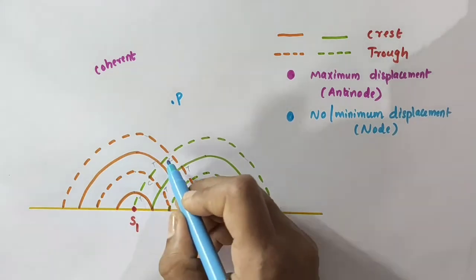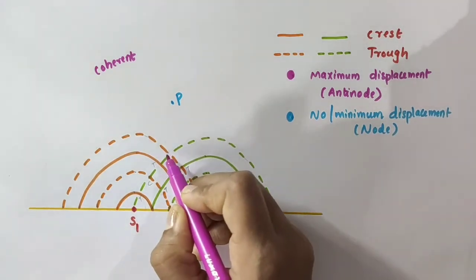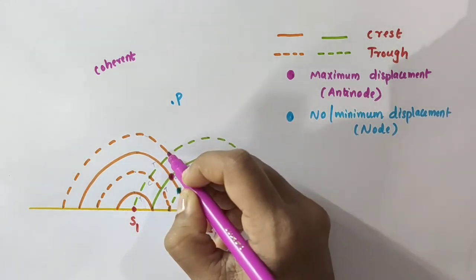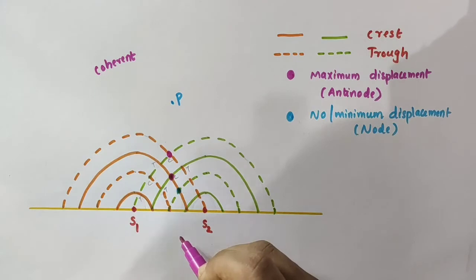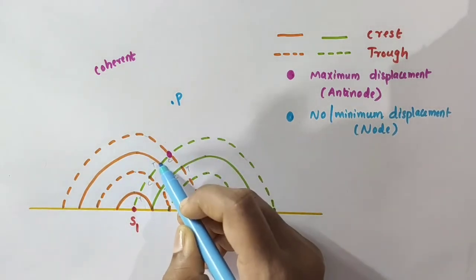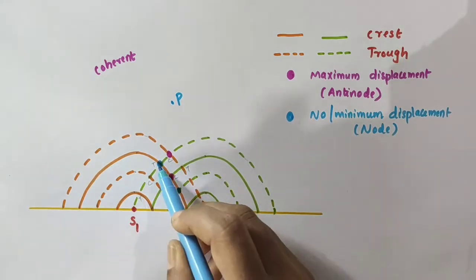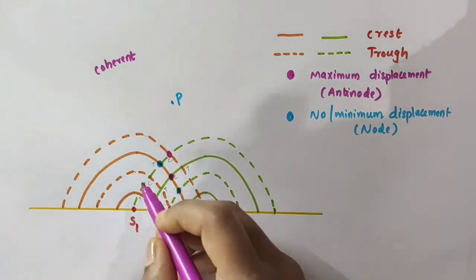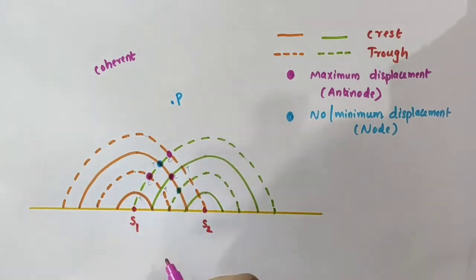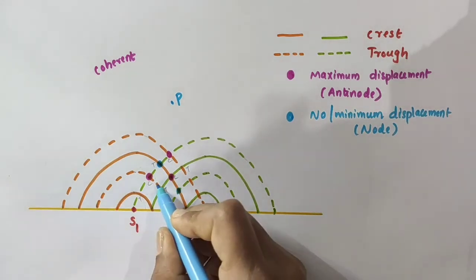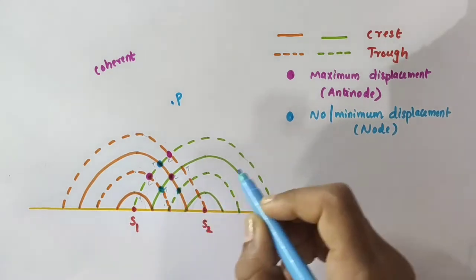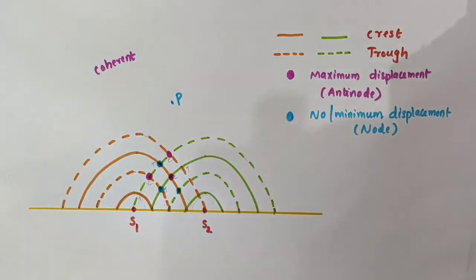If you consider this particular point, the trough of the wave from S1 meets the trough of the wave from S2. Here also we will get the maximum displacement. Here the crest of the wave from S1 meets the trough of the wave from S2, so you will get minimum or zero displacement. Here the trough from S1 meets the trough from S2, so maximum displacement. And here the trough from S1 meets the crest from S2, so zero displacement.